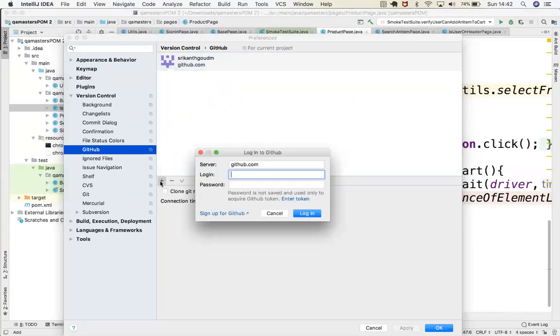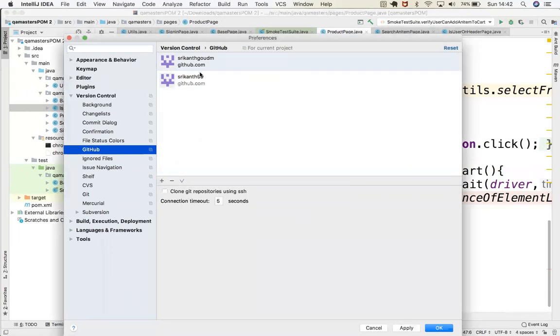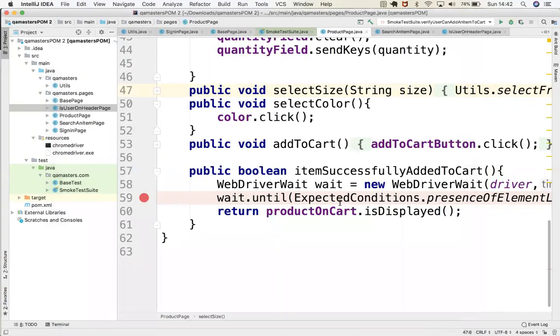Click apply and okay. After that, what you need to do is share your project to that repository. How do you do that?